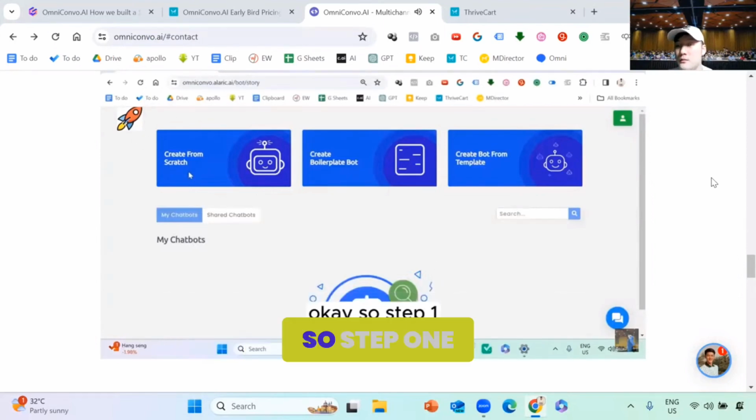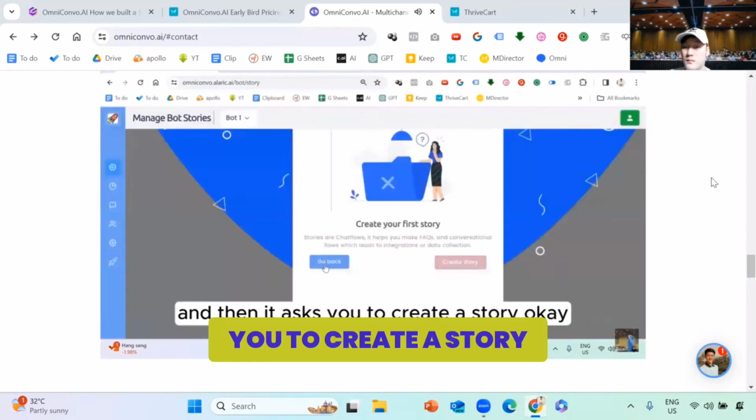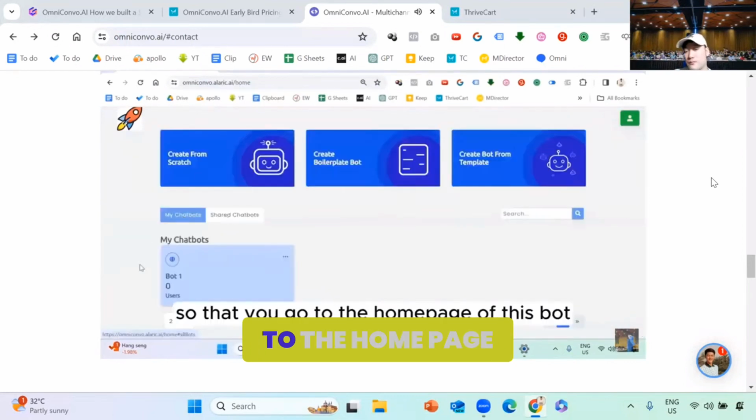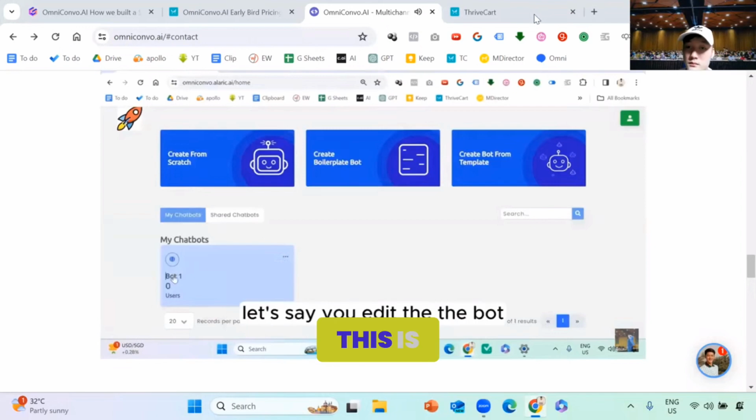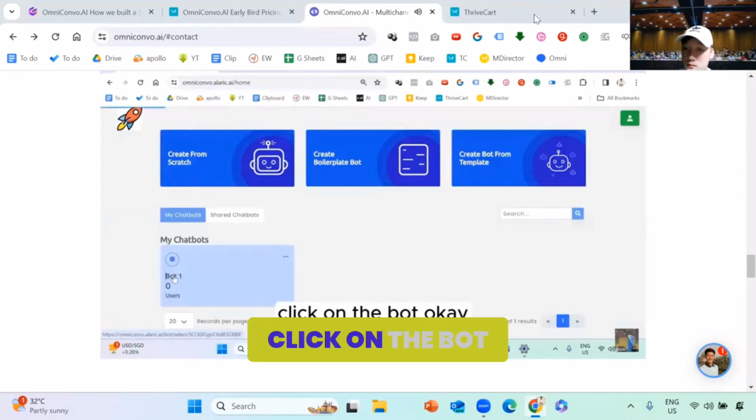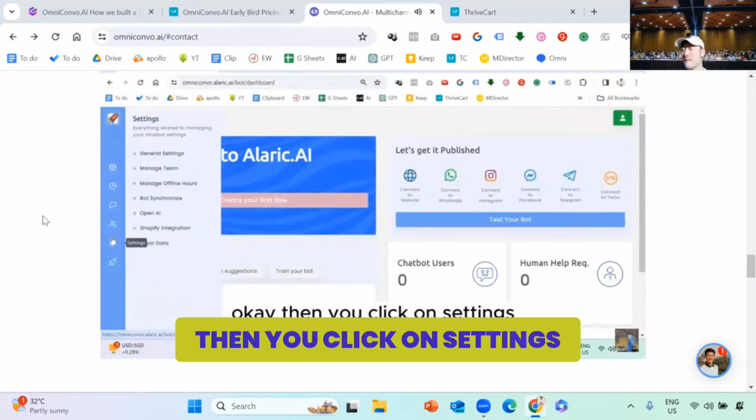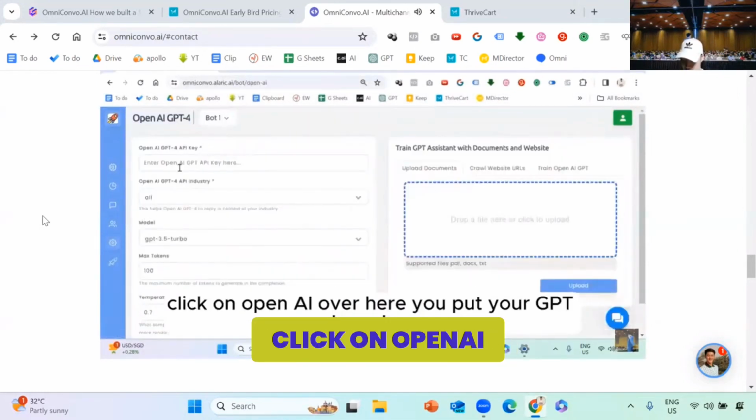Okay. So step one, you're just going to click create from scratch, and then they ask you to create a story. Okay, but you don't need to create a story. You just have to press go back so that you go to the home page of this bot. Okay. Then this is where you edit the bot. Click on the bot. Then you click on settings and you click on open AI. Okay, click on settings, click on open AI. Over here, you put your GPT key.